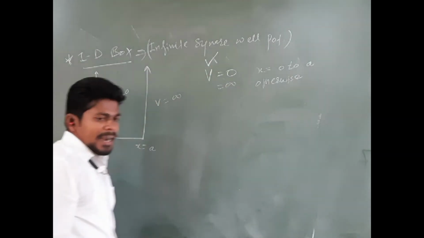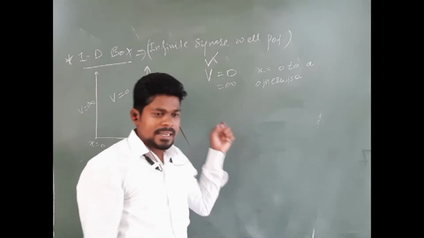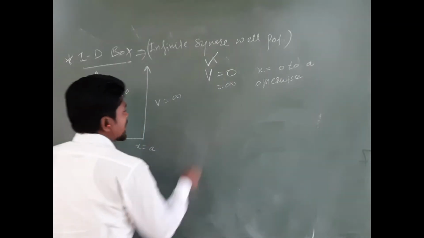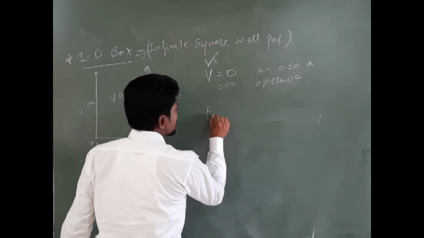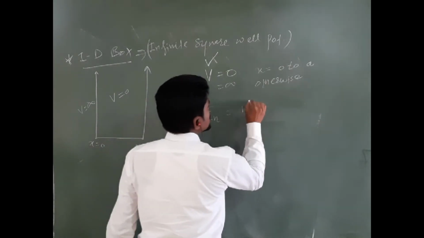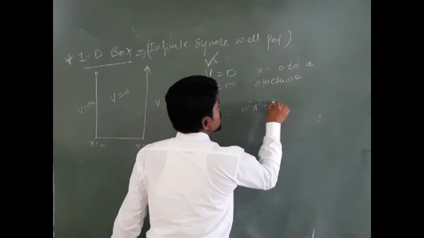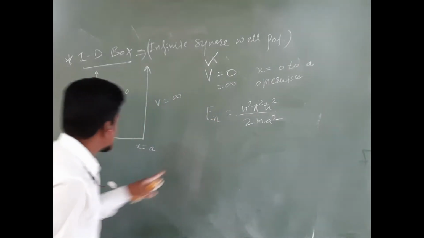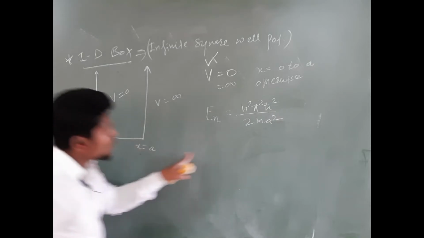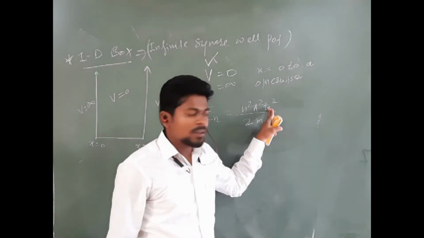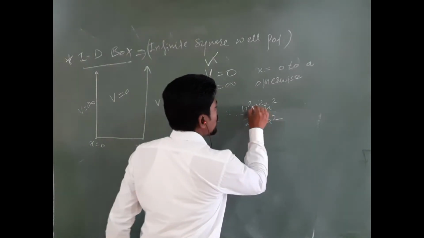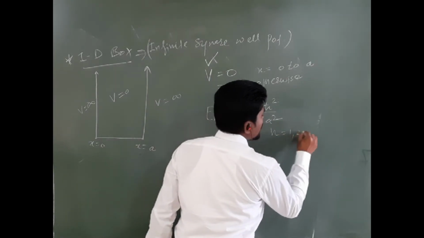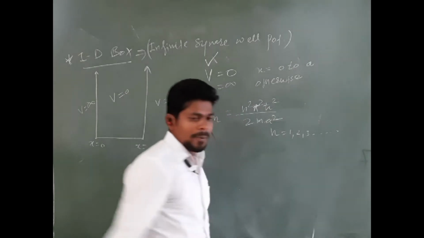In addition with that, we have also calculated its energy. What is the energy of the 1D box? E suffix n equals n square pi square h cross square by 2 m a square, where a is the dimension, h cross is the reduced Planck constant, pi you know, and n is the order, where n equals 1, 2, 3 and so on.